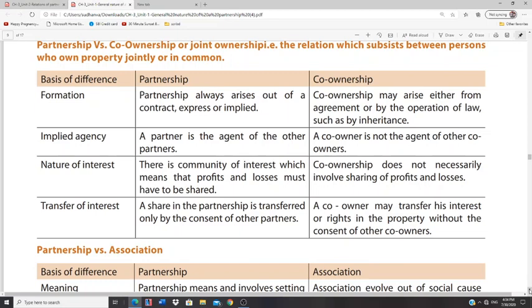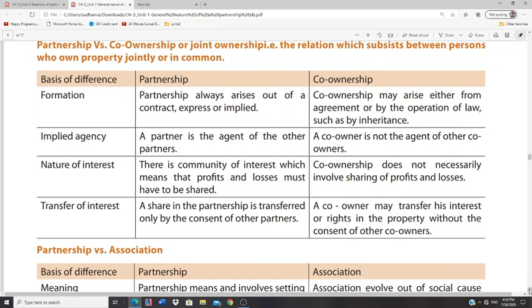As I explained in the previous session, let's say A, B and C are the partners. C had bought damaged goods. Even though C bought the damaged goods, both A and B are responsible for those goods.